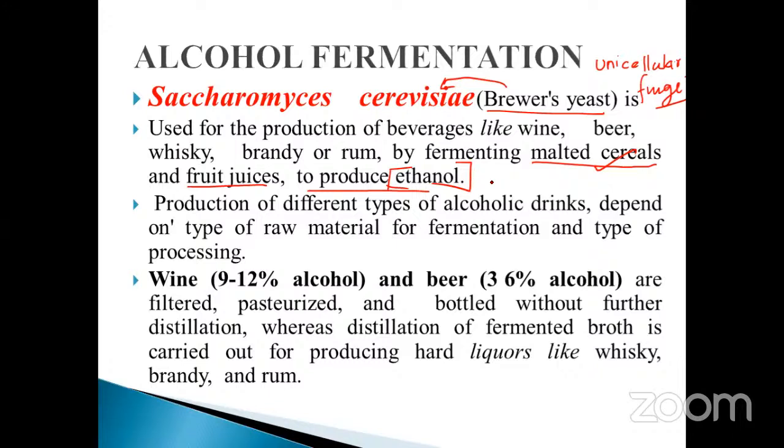How will it be obtained? You know that malted cereals and fruit juice undergo a particular temperature. With the addition of Saccharomyces cerevisiae, what happened? The fermentation process also occurs and is kept under a particular temperature for a particular period.